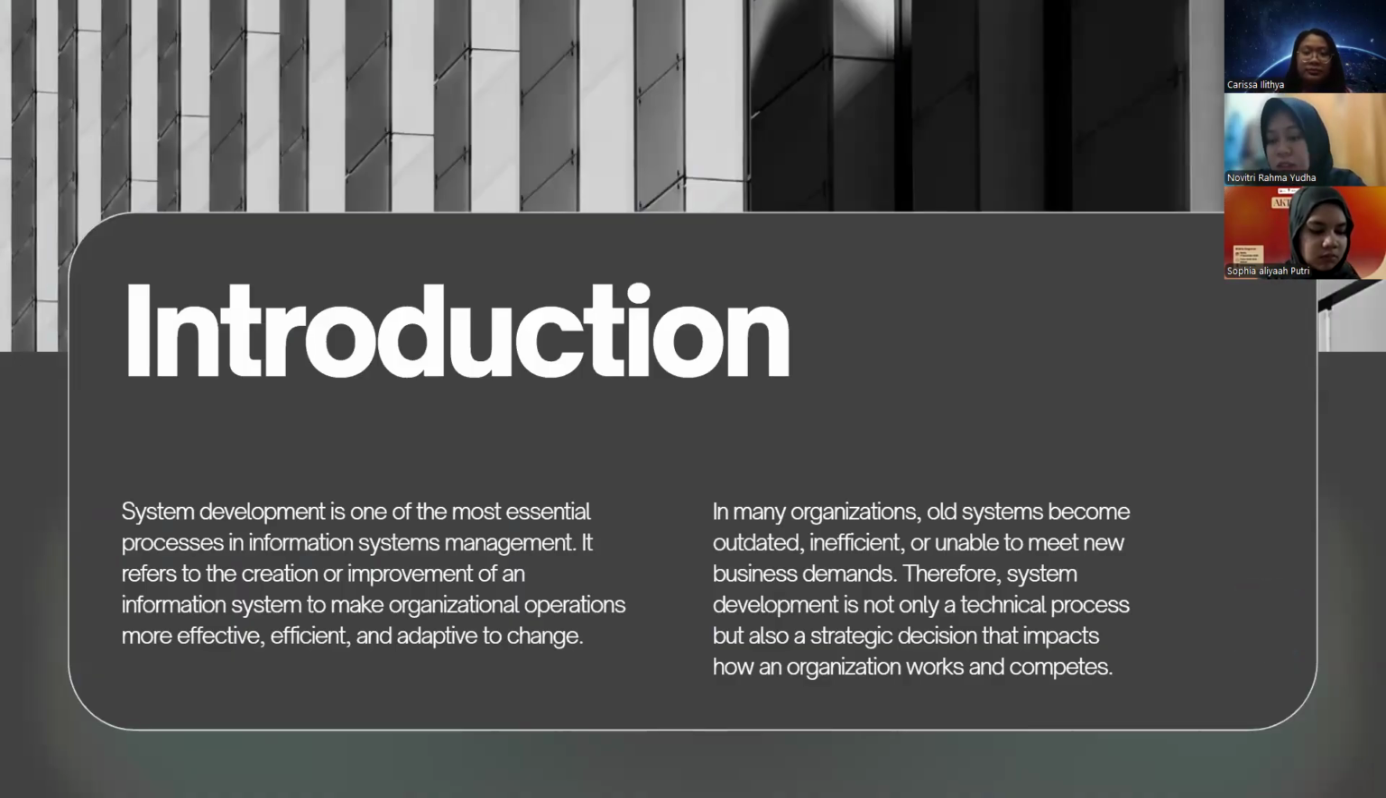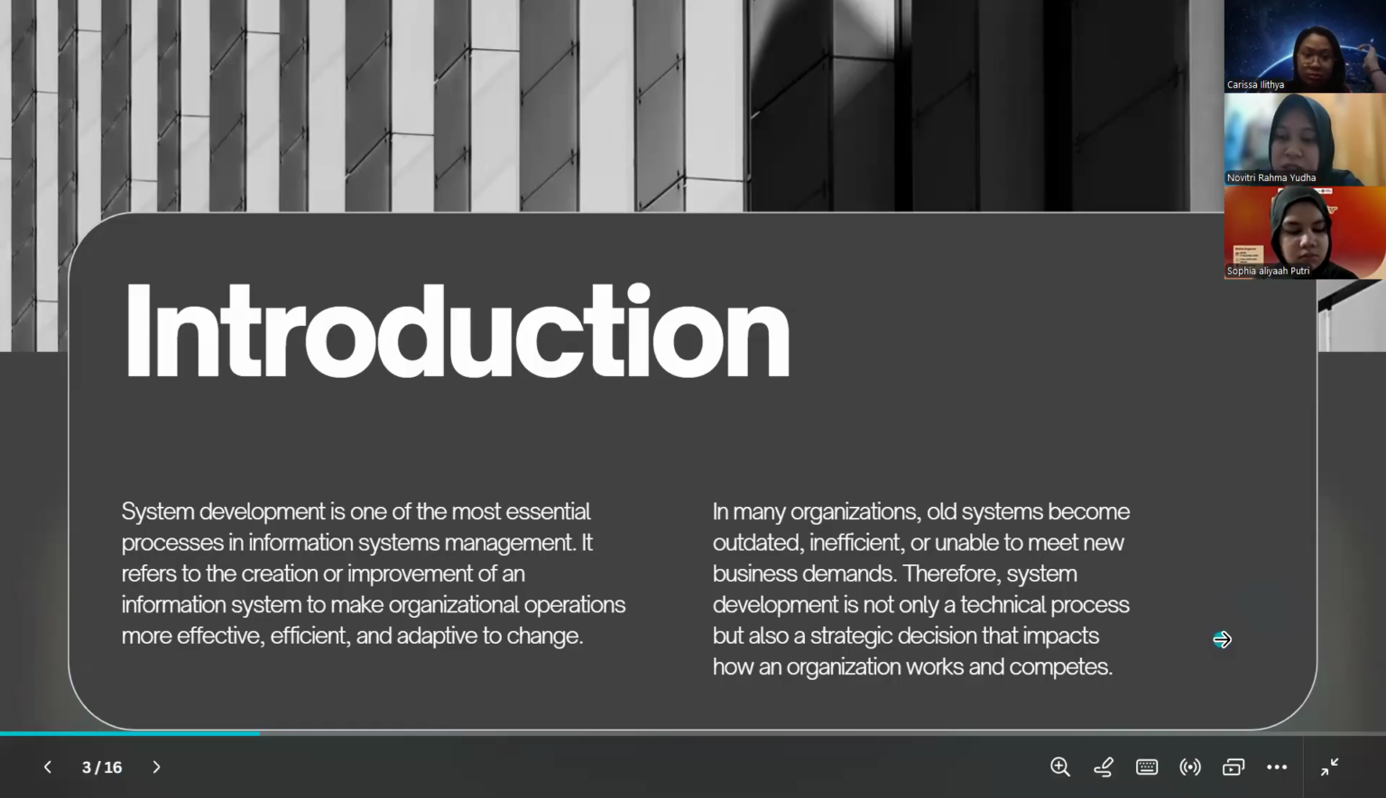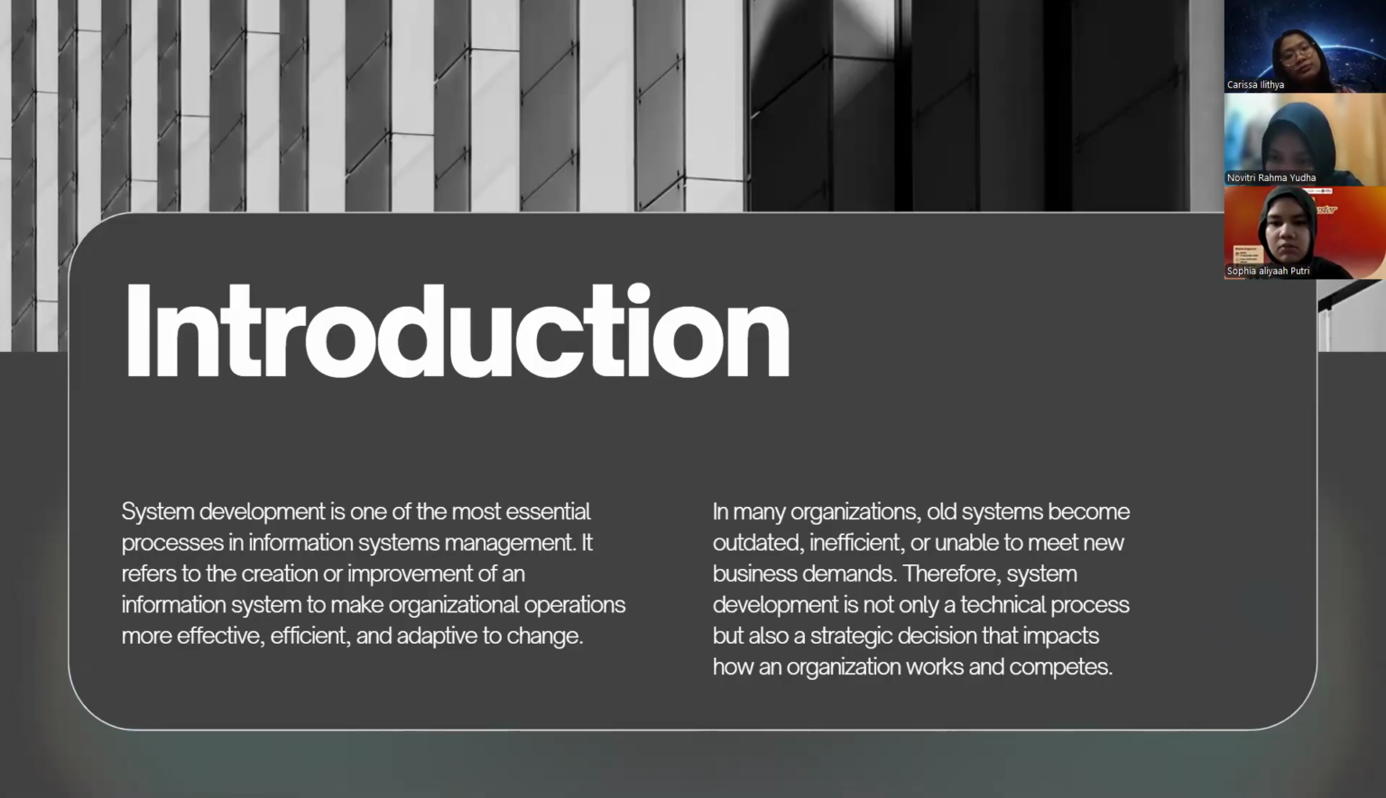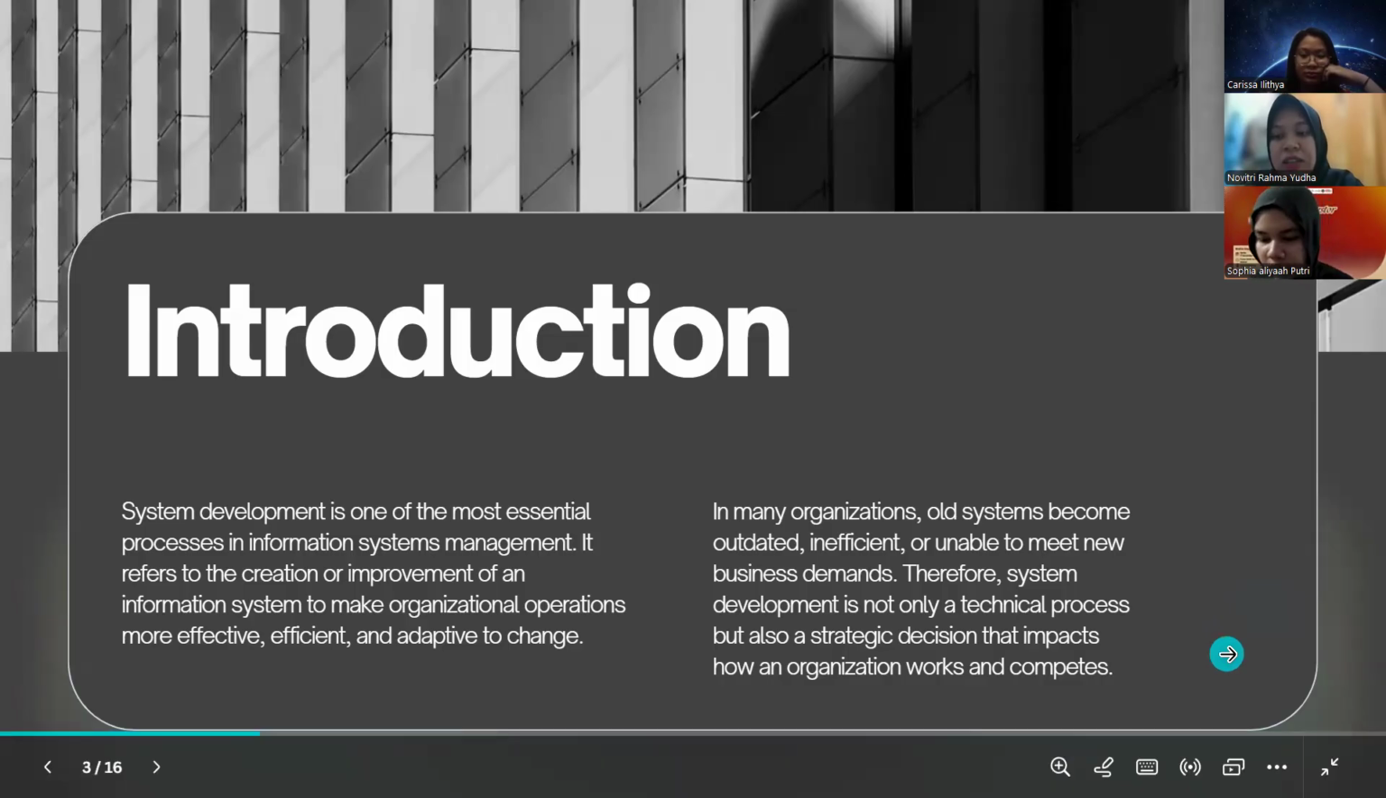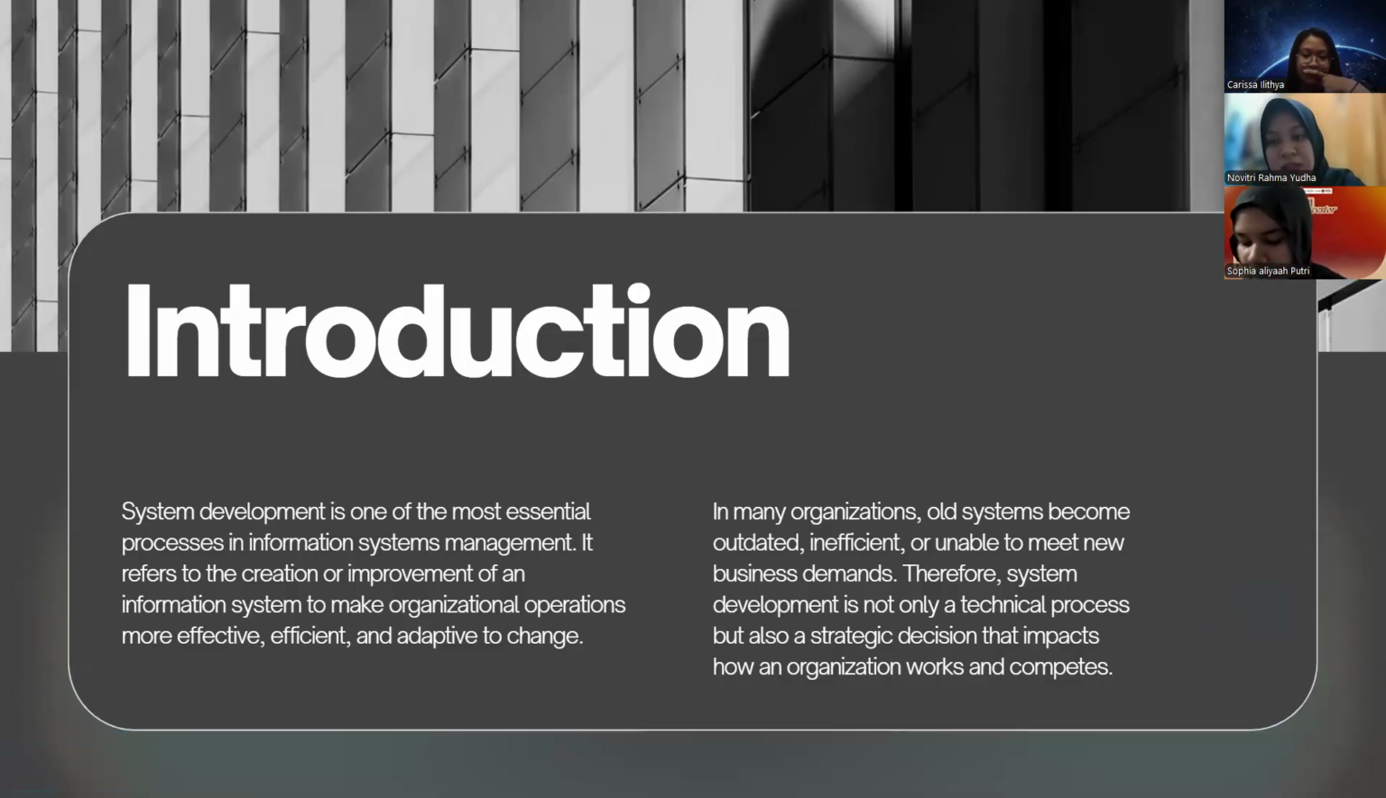Okay. First is the introduction of system development. System development is one of the most essential processes in information system management. It refers to the creation or improvement of an information system to make organizational operations more effective, efficient, and adaptive to change. In many organizations, old systems become outdated, inefficient, or unable to meet new business demands. Therefore, system development is not only a technical process, but also a strategic decision that impacts how an organization works and competes.